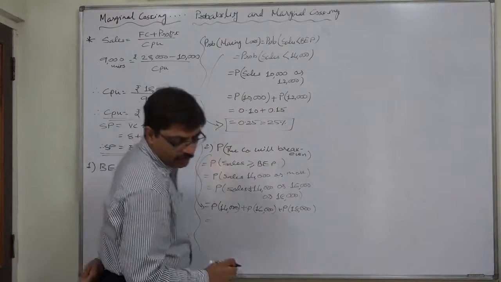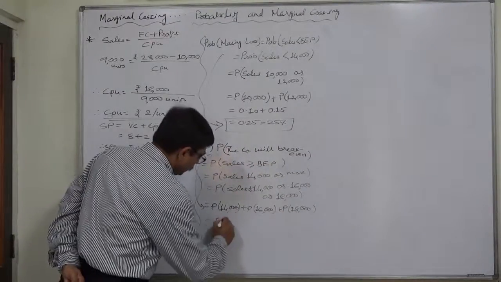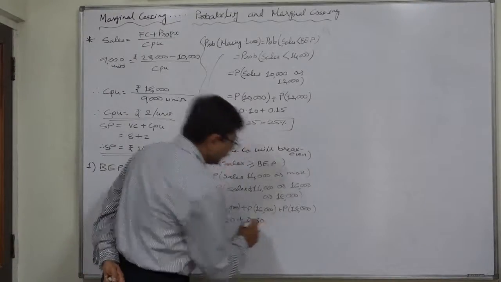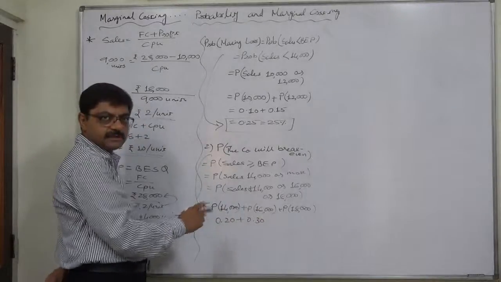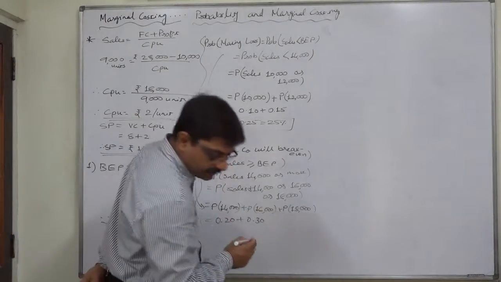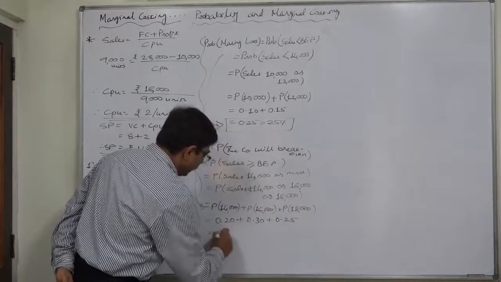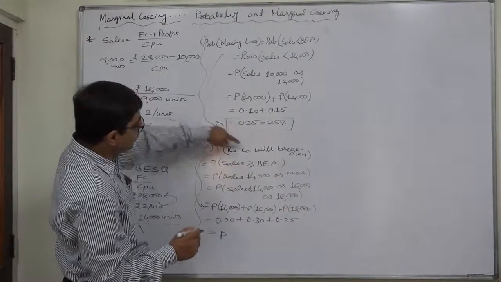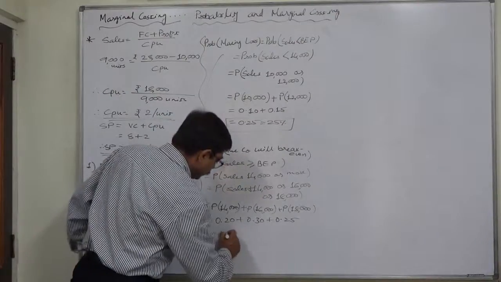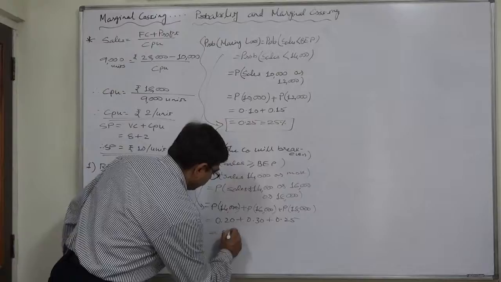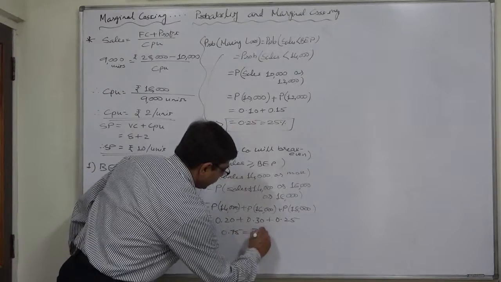The probabilities of all these three are 0.2 plus 0.3 plus 0.25. Why addition? All these are mutually exclusive cases; at a time only one can happen. So the required probability comes to 0.75, that means 75%.